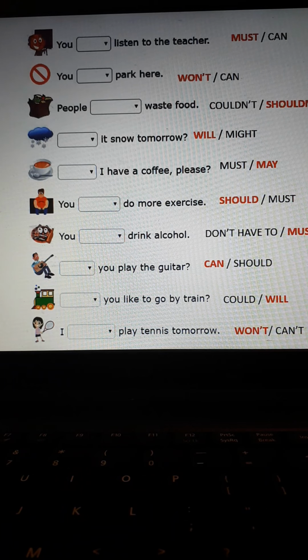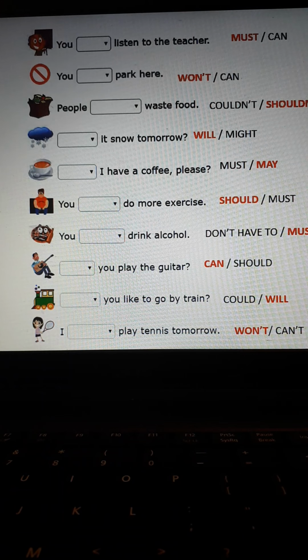Then, the same happens with the next one. You don't have to drink alcohol. If you are driving, of course, you don't have to drink alcohol. It's forbidden to drive and drink at the same time. On the other hand, if you are taking medicine, you mustn't drink alcohol, because medicine and alcohol don't match. Así que no tienes que tomar alcohol, you don't have to. No debes tomar alcohol, you mustn't drink alcohol.